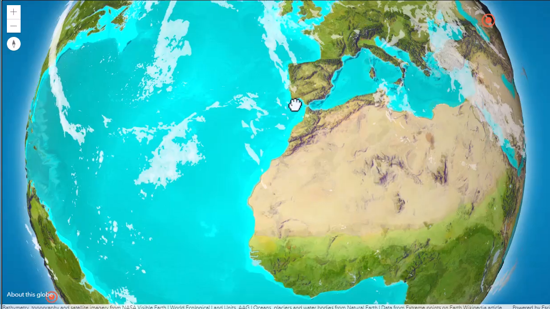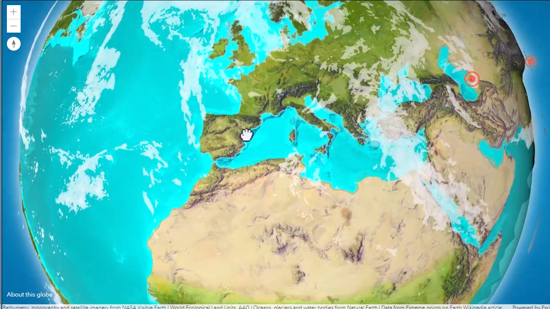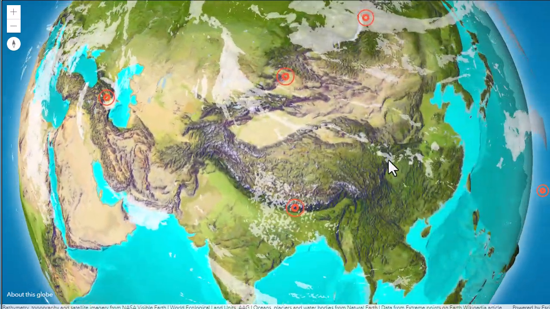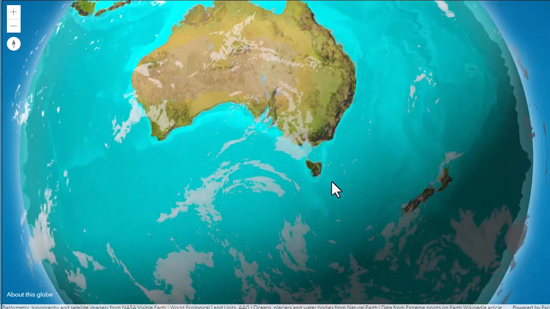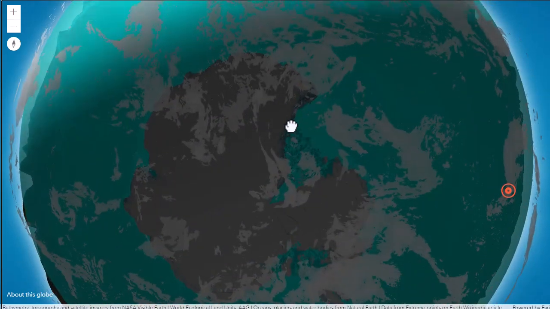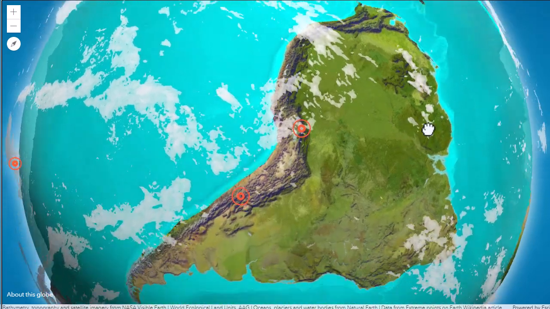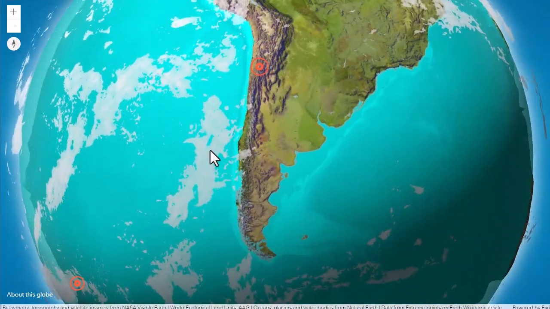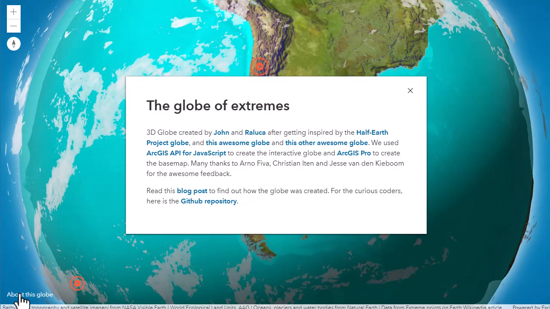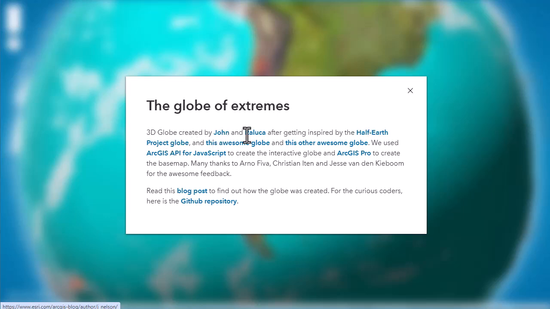You've got this 3D globe. This is based on the ArcGIS API, a very powerful set of tools. And you too can develop web mapping applications like this. If you know a little bit about and immerse yourself in the world of JavaScript and Python, you can create web mapping applications, 3D scenes, globes, like John and Raluca did here, as we are going to demonstrate right now.